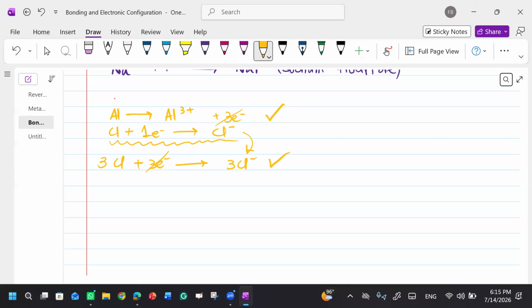Okay. Your final equation will be what? Al3+ plus 3Cl minus. So it will be AlCl3. You can also write it the other way, no problem. But I told you how we write the charges. We interchange the charges. This charge will be over here, and this charge will be over this position, right? AlCl3. Are you getting this?